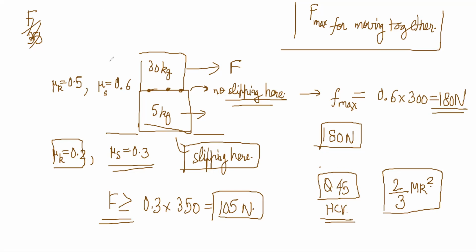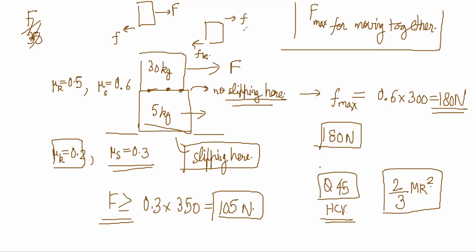Here, force maximum for moving together. The forces on the top block are F, and friction will oppose it. The forces on the bottom block are F and F kinetic.